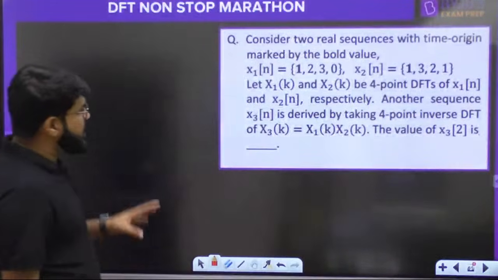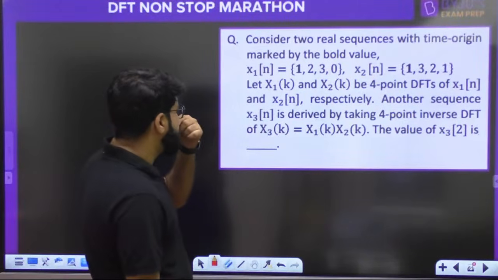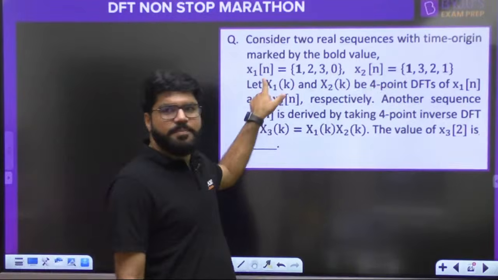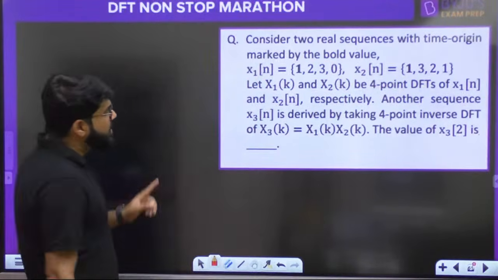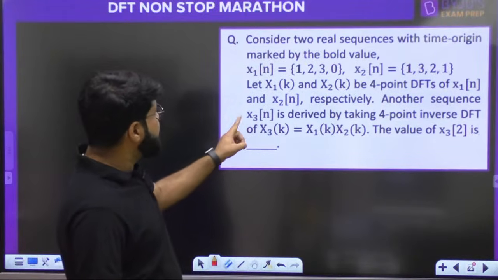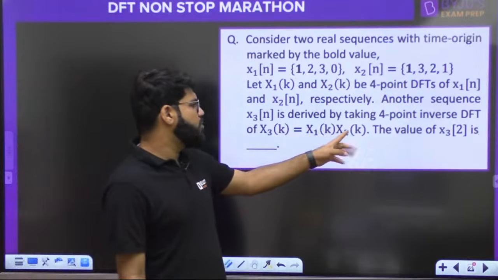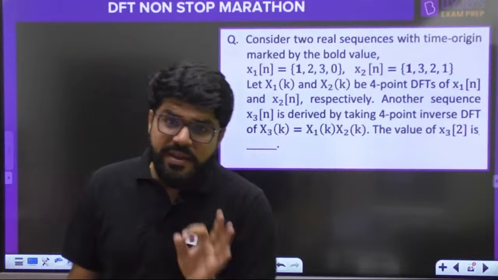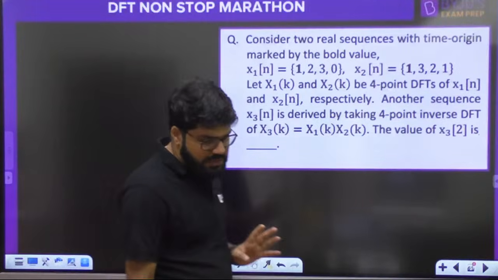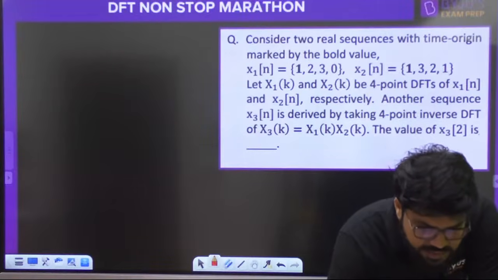Now, the next question is again simple. Try to understand the question and give me the answer. Consider 2 real sequences with the time origin marked by the bold values. The first sample is the origin by default. Let X1k, X2k be the 4-point DFTs of x1 and x2. Another sequence x3n is derived by taking the 4-point inverse DFT of X3k equal to X1k into X2k. What is the value of x3 of 2? Question is very simple, and such questions are expected for 2 marks. Please read and answer.